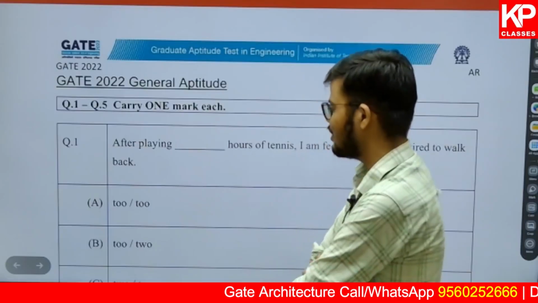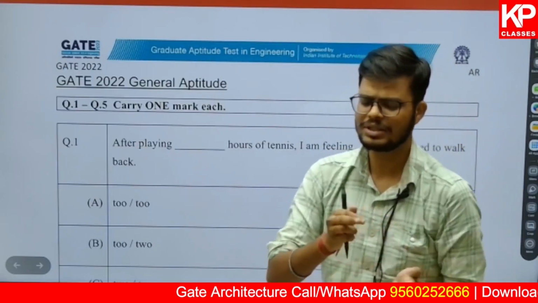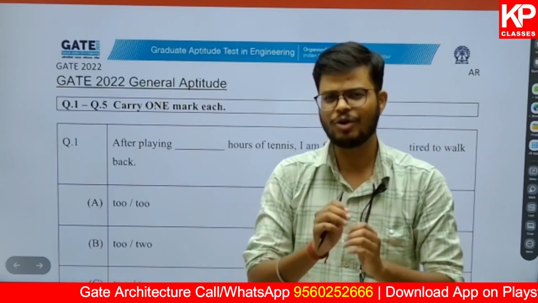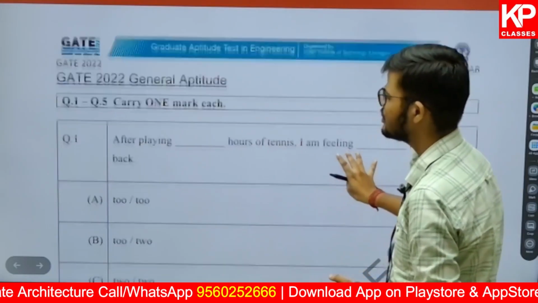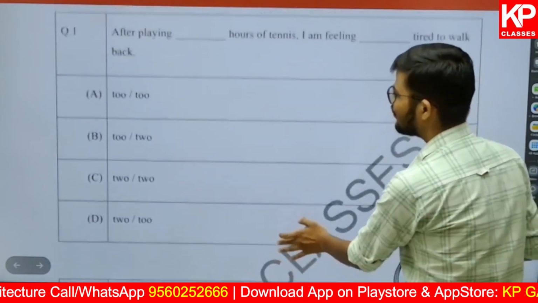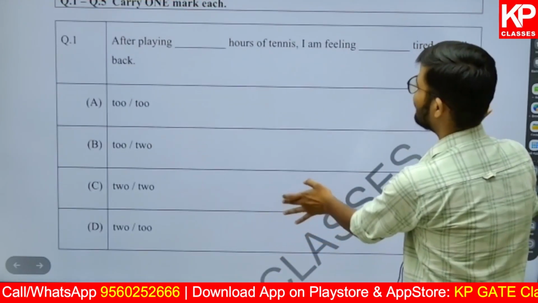But there are certain questions, you will be finding 5 to 6 questions. For that you need to understand the basic aptitude, right? You need to have the understanding of basic aptitude, and there are some repeated questions. You will find that there are certain important topics. So to cover all of that, we are going to discuss this 2022 paper. Let's talk about the question number 1. Although that is not from my subject, but that can be solved on the critical thinking.